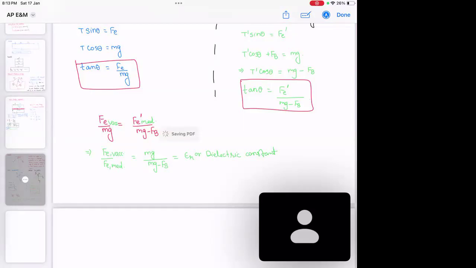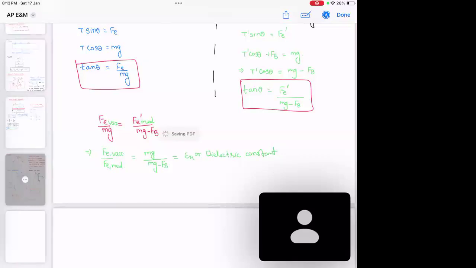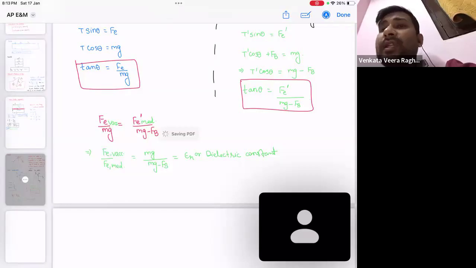Relative permittivity is the permittivity of the medium by the permittivity of vacuum. Check it once. It is the net electrostatic force in vacuum to the net electrostatic force in medium.